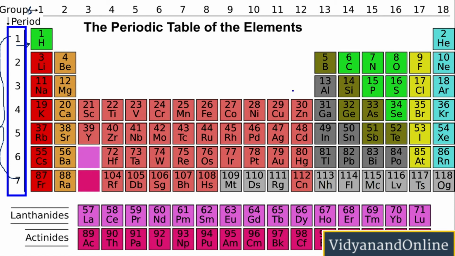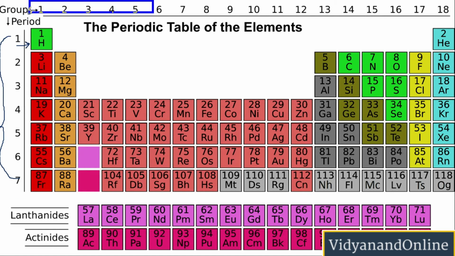Now since every element in the period has a different electronic configuration, for example lithium, beryllium, boron, carbon, nitrogen, oxygen, fluorine and neon, they all have different electronic configurations. They all have different numbers of electrons in the valence shell, and that is why they will have different properties.